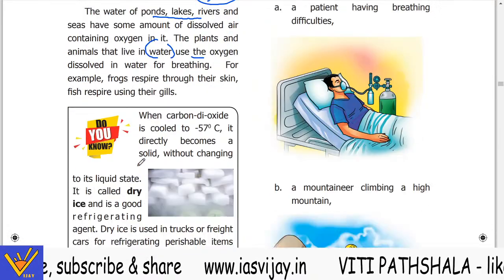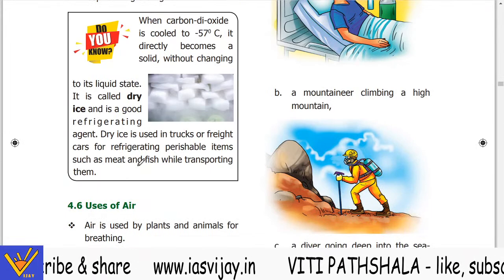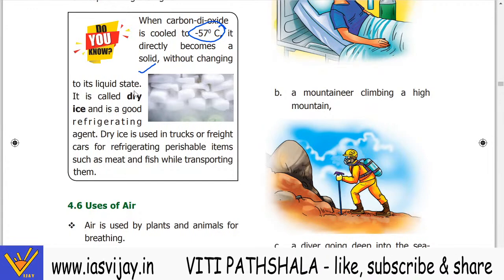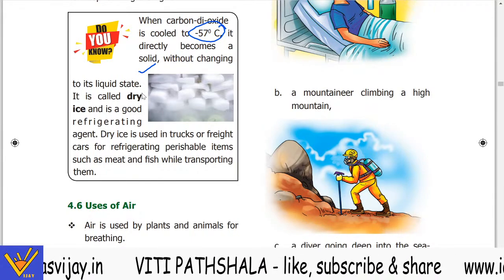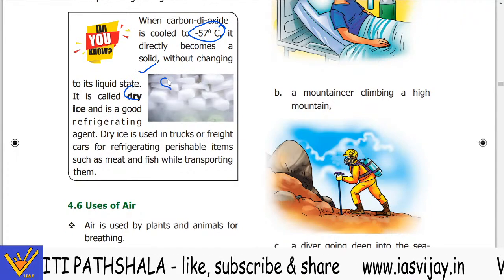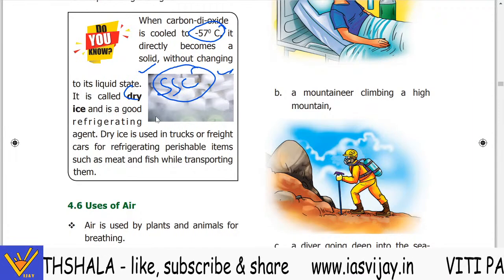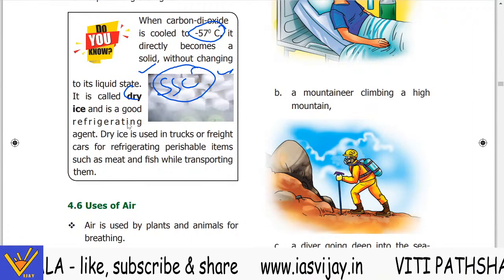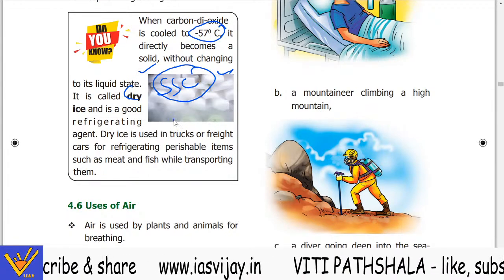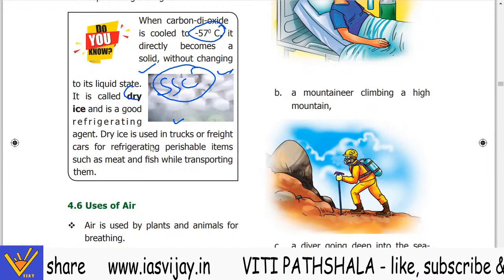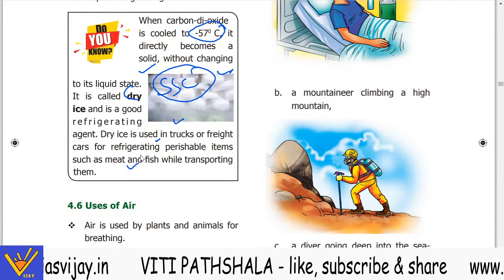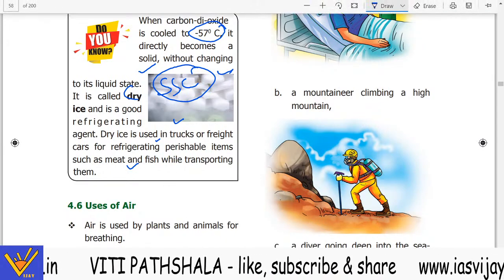Now do you know that when carbon dioxide is cooled to -57 degrees Celsius, it directly becomes solid without changing to its liquid state. Now it is called dry ice. So this is important. This has been a question of the SSC previous year and is a good refrigerating agent. Dry ice is used in trucks or freight cars for refrigerating perishable items such as meat and fish while transporting them.